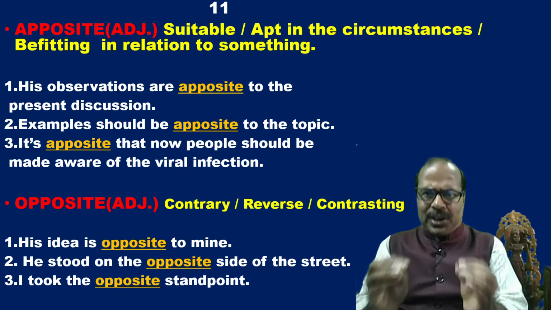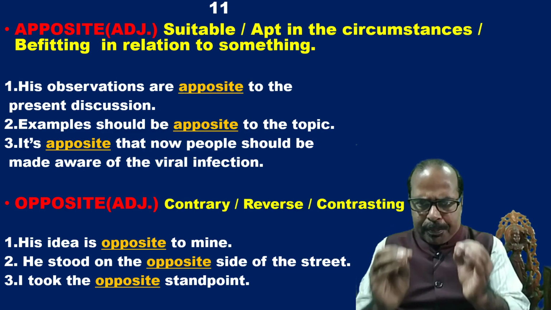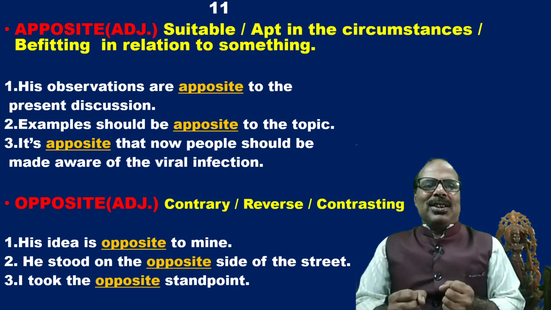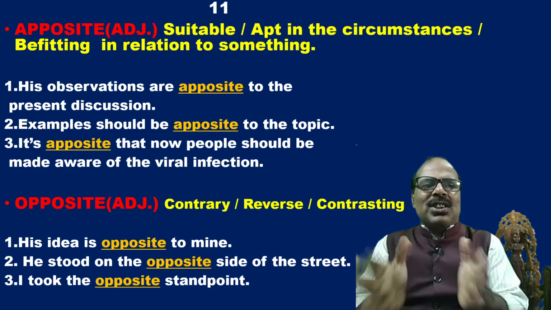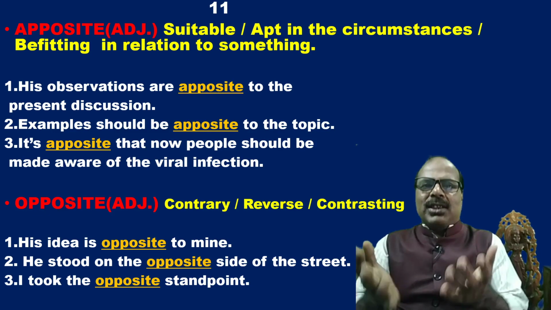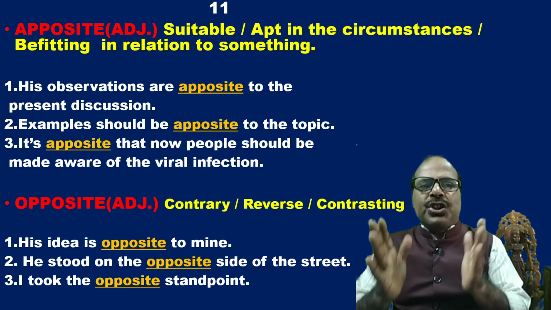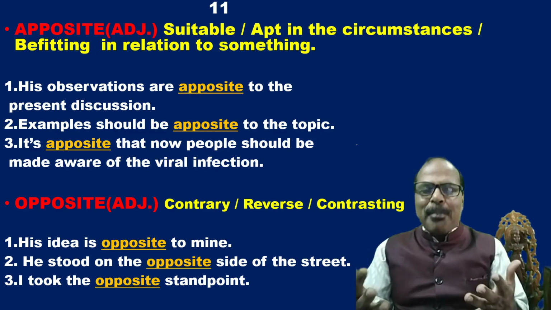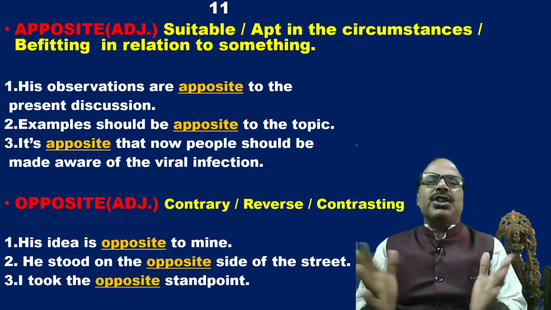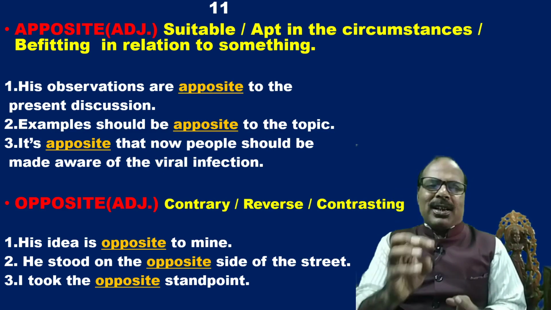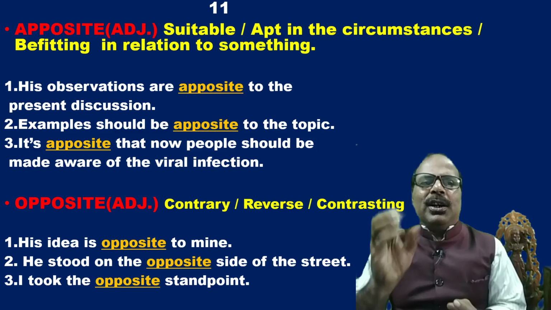His observations are apposite, that means appropriate to the present discussion. Now, whenever you give examples, the examples should be apposite to the topic, well connected to the topic, proper, appropriate to the topic.